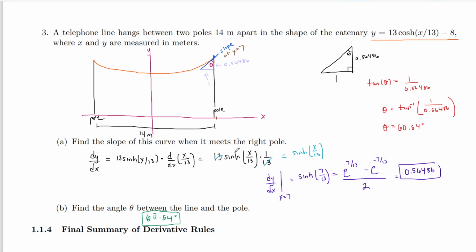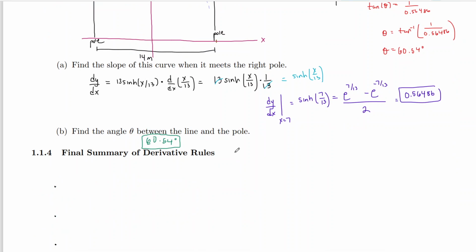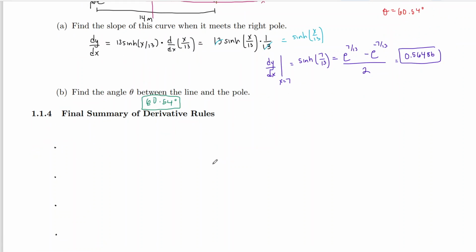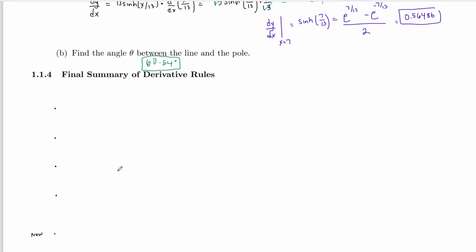All right, so we're pretty much done. I can officially say that after this section, we are completely done with derivative rules. I know I've been saying for a few sections, we just have to add in a couple techniques. Over the last few sections, we've really talked about the inverse trig functions and the natural log derivative rules. And then we saw last section with logarithmic differentiation, we added in not really a rule, but we could do the derivative of something like x to the x. Well, at this point, you know all the derivative rules. I do not know a single one that you don't know at this point.